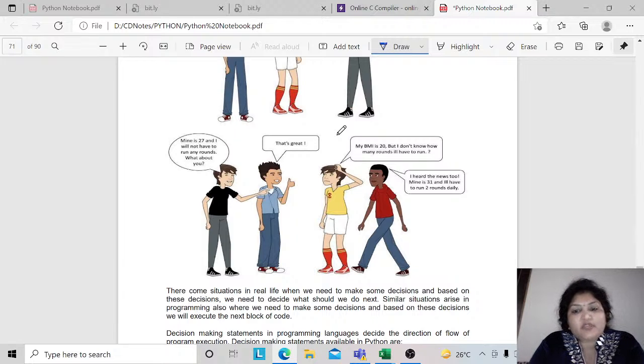Similar situations arise in programming also, where we need to make decisions, and based on these decisions we will execute the next block of code. Suppose I want to decide whether to go with this or not. If I'm going with this, then this should be possible, right?